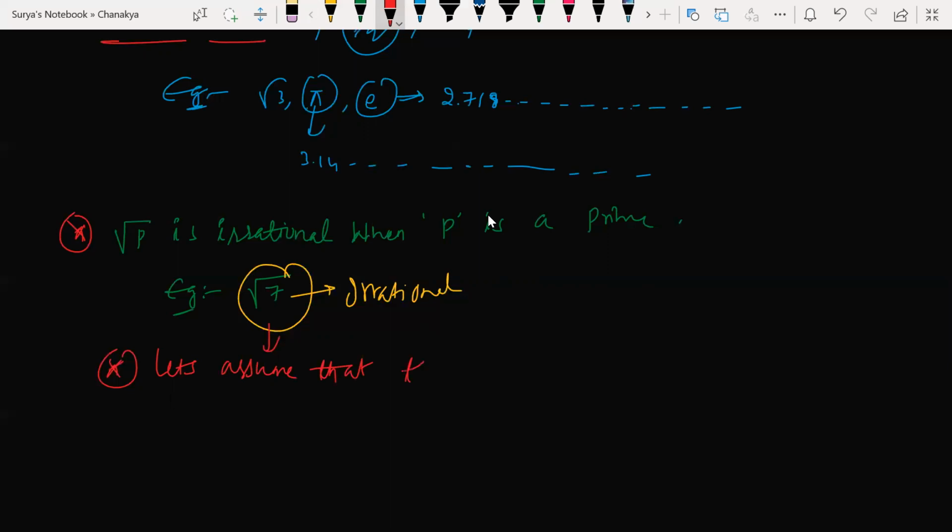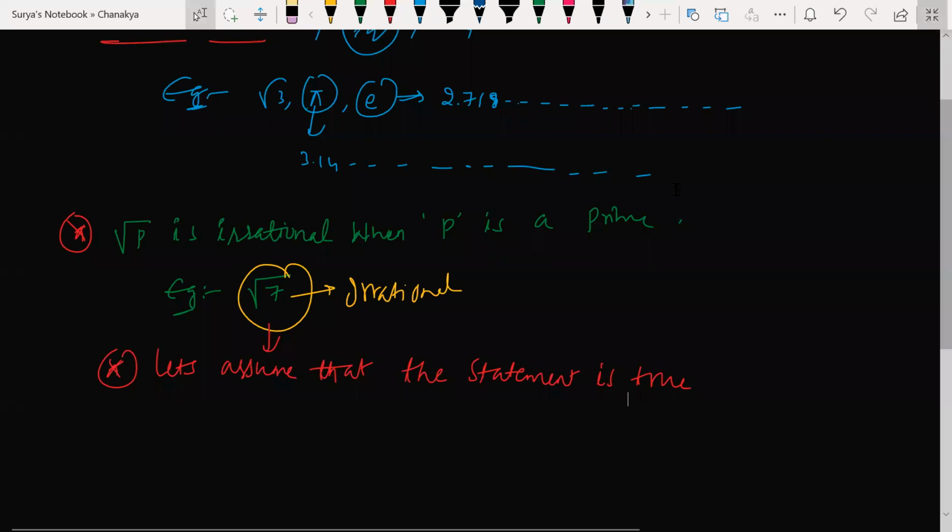Sir, can I try this question because I did it today? I can't hear you properly. Can you speak loudly? Sir, can I try to explain this question as I did it today? You want to explain this? Yes, sir. Yes, please. I'm saying that root 7 is an irrational number.